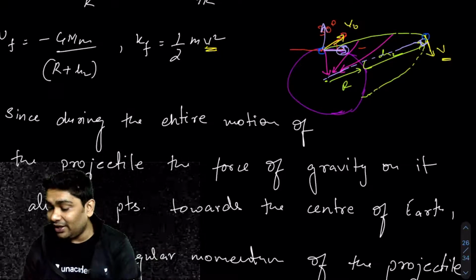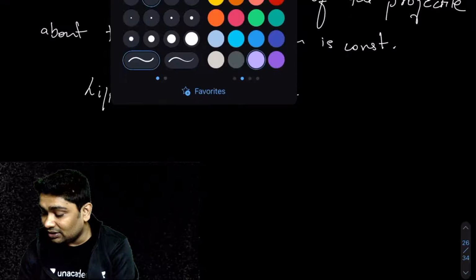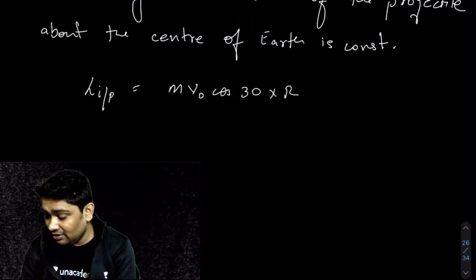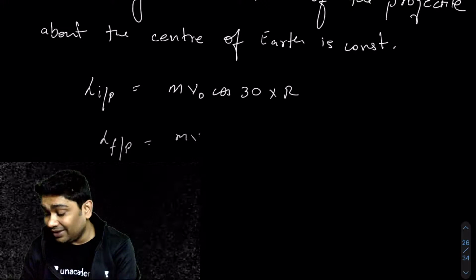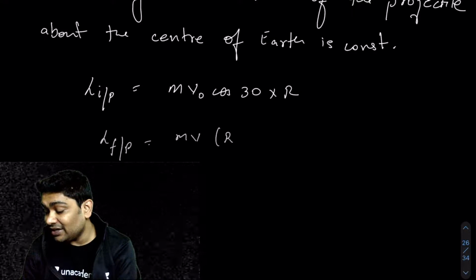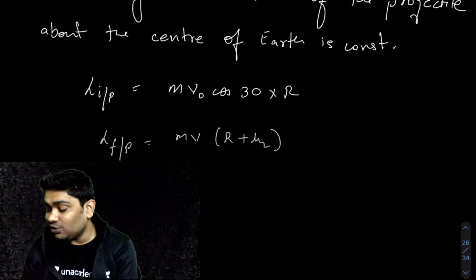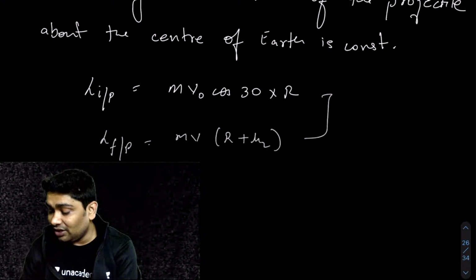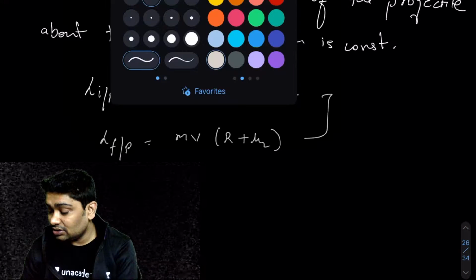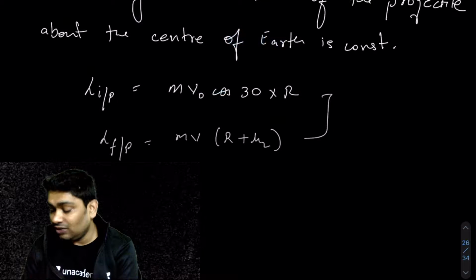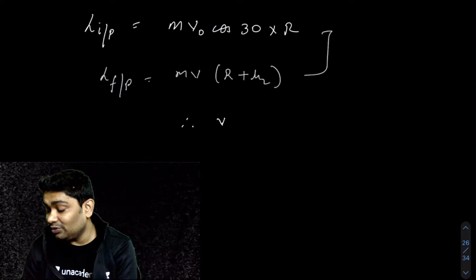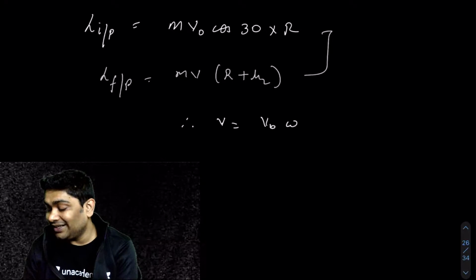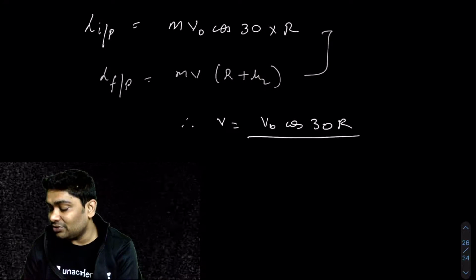So at the highest point, the final angular momentum turns out to be mv times (r plus h2). You just equate these two, and from there you will find your answers. Therefore, I can say that v would be equal to v naught cos 30 times r over (r plus h).